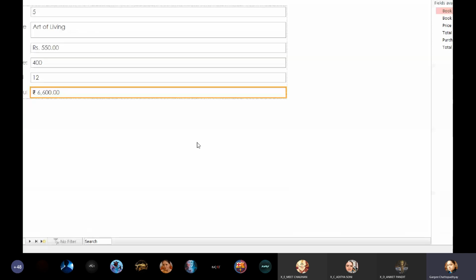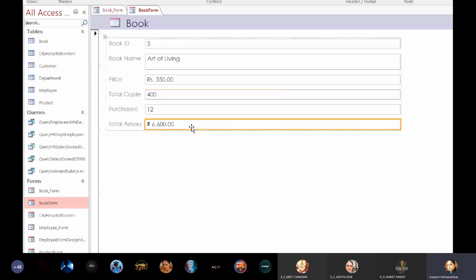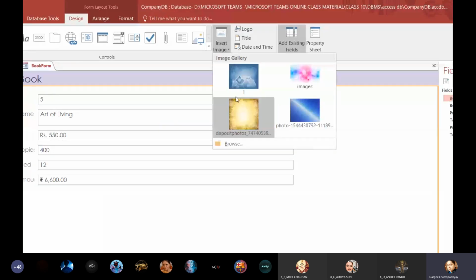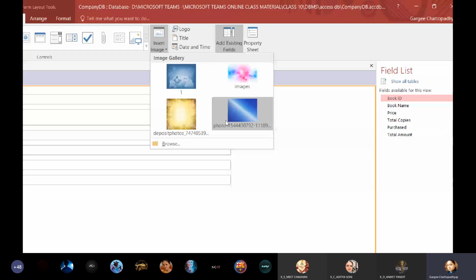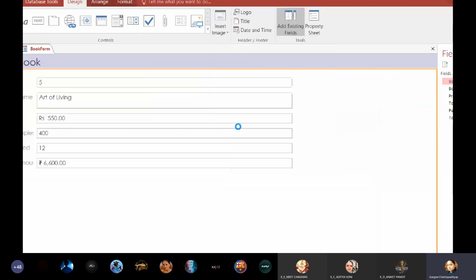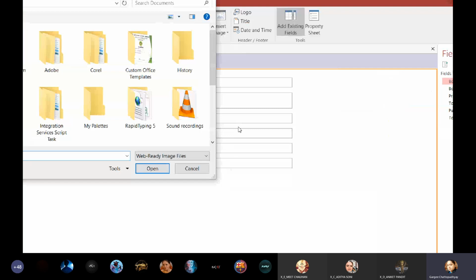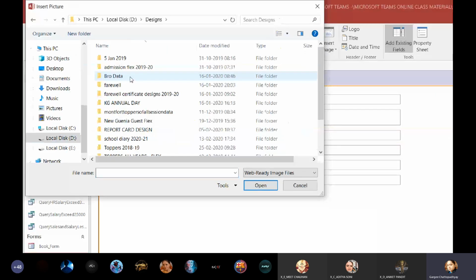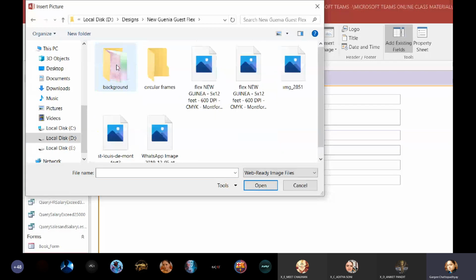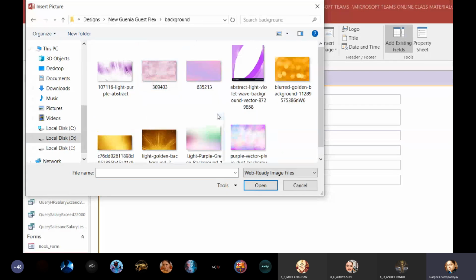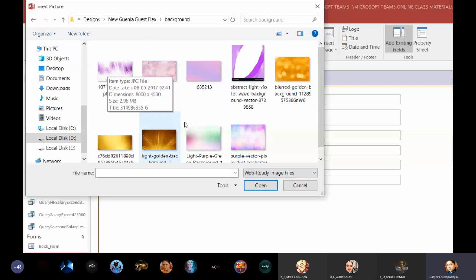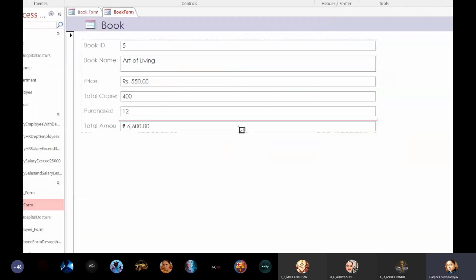Now, because one field is selected, you have to click outside. You can see insert image. When you click on image, you will find some images and you can also search for some images. So I'm going to go to browse and I will look for some nice background images. All of them are in the design folder, and let me just find some nice image backgrounds. So I have some image backgrounds over here. I'll go for this background image and click on OK.